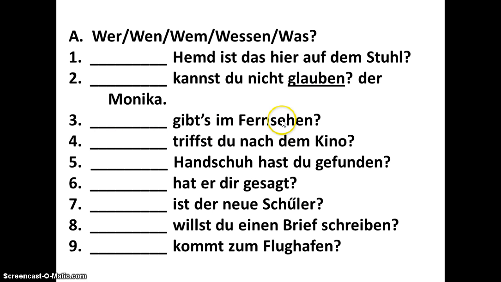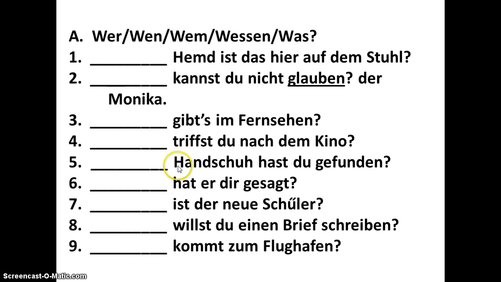The only logical choice there is to say was. What's on TV? There are things on TV. All right. In number 4, I look at this. Don't see any dative verbs. There's a du. There's a question. So I know that you are meeting. That matches. The ST matches the du. You are meeting somebody. But I ask myself the question that would come next is, whom is being met? We don't know. That answers this question. Wen would be the correct answer because I'm looking for the direct object.